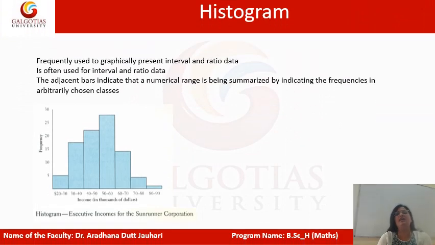First we see the histogram. A histogram is a graphical representation of interval and ratio data. The adjacent bars indicate the numerical range being summarized by indicating the frequency in arbitrarily chosen classes. This is the histogram representation.